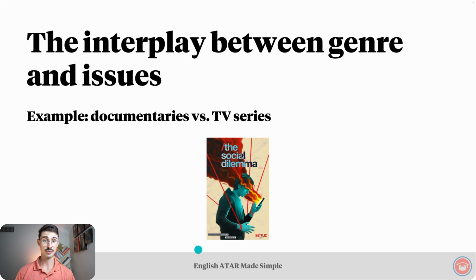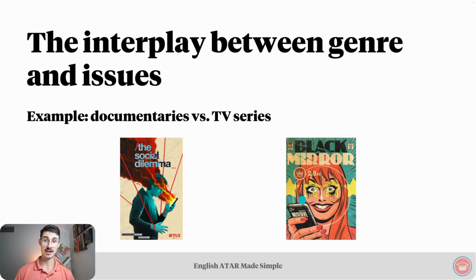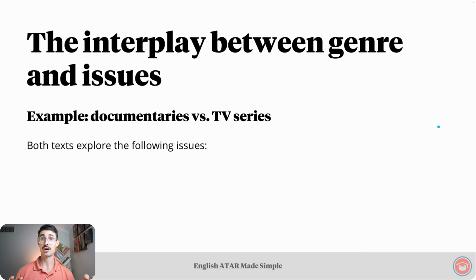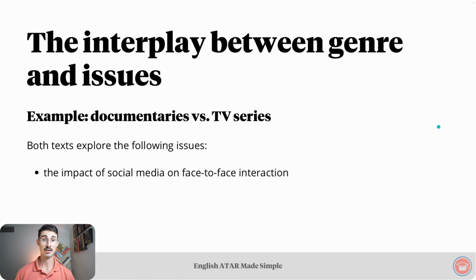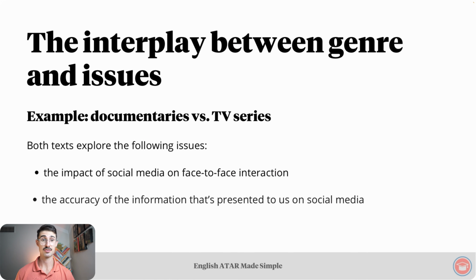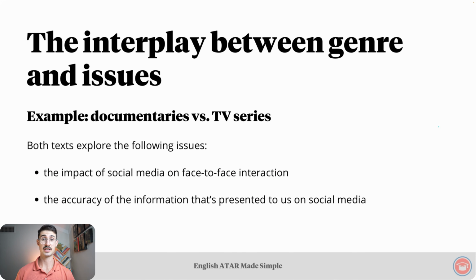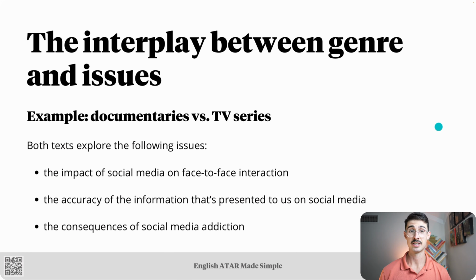category. For example, The Social Dilemma is a documentary that explores the dangerous human impact of social media. On the other hand, Nosedive is a Black Mirror episode about a woman who's desperate to boost her social media score. Both of those texts explore the following issues. Firstly, the impact of social media on face-to-face interaction. Secondly, the accuracy of the information that's presented to us on social media. And thirdly, the consequences of social media addiction.